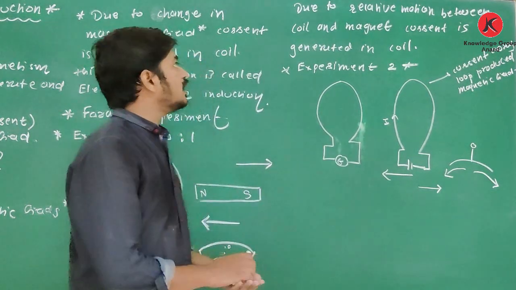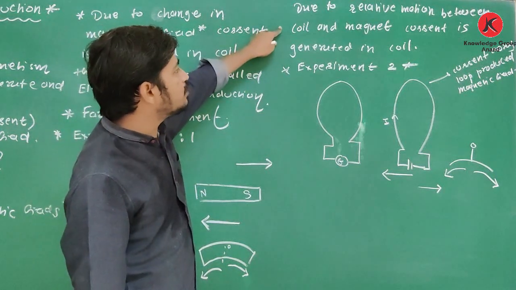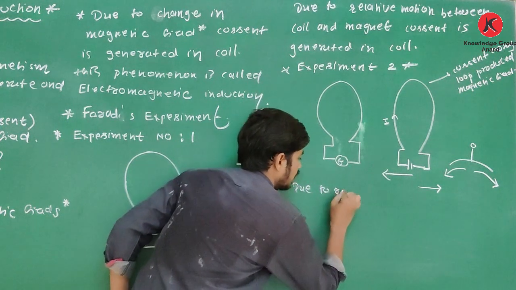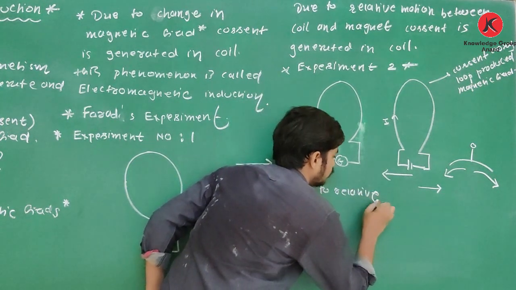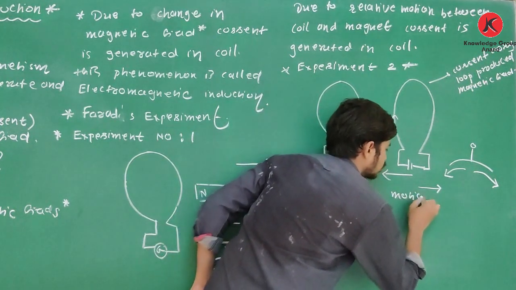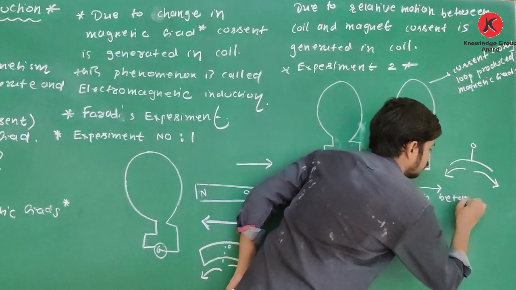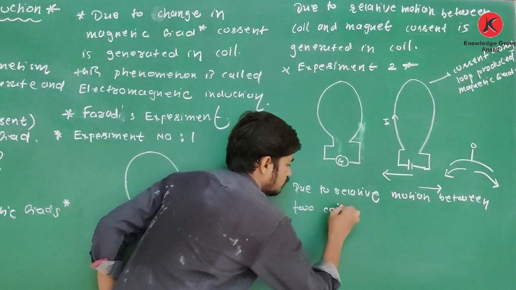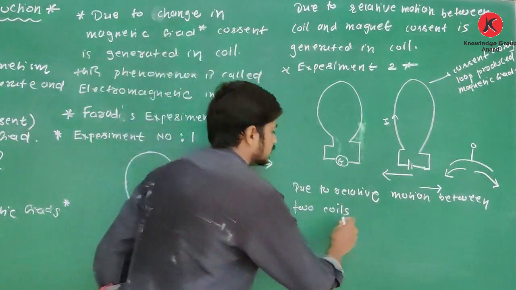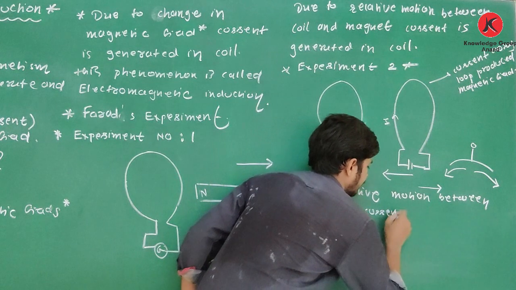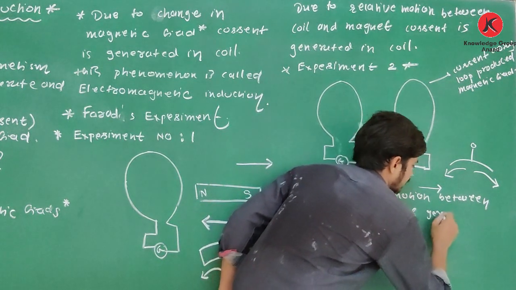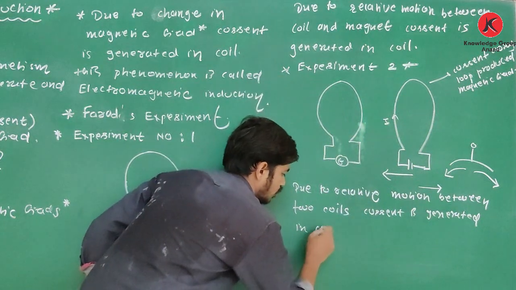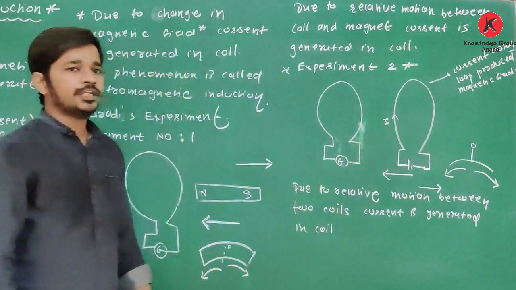So again, the same result: due to relative motion between two coils, current is generated in the coil.